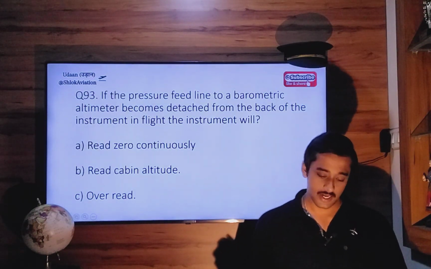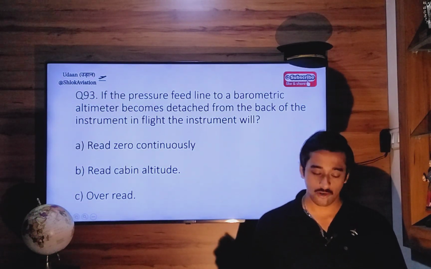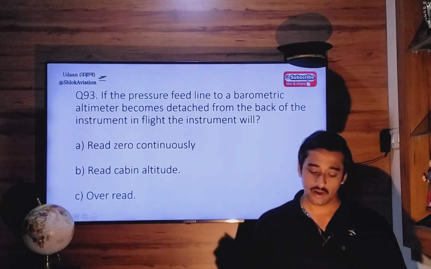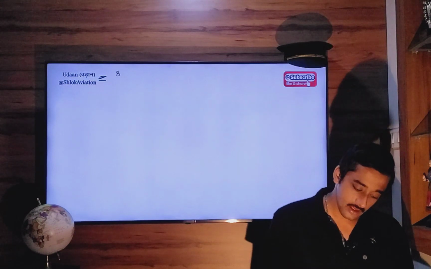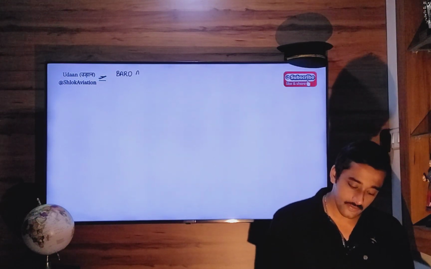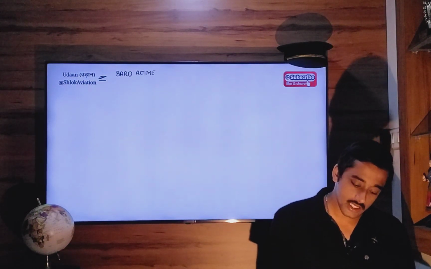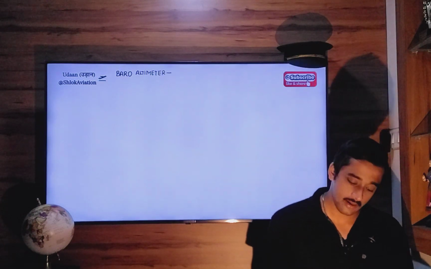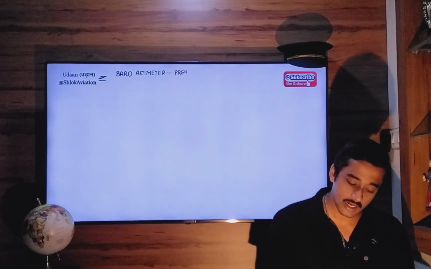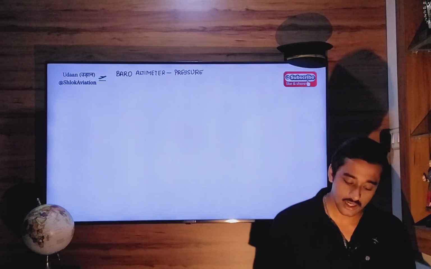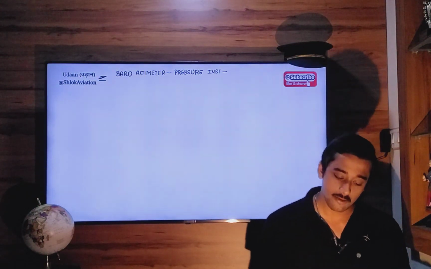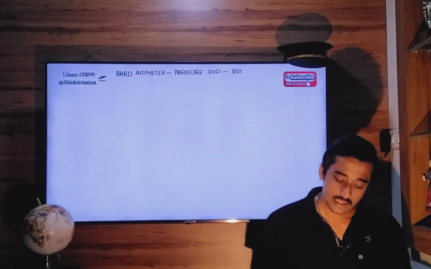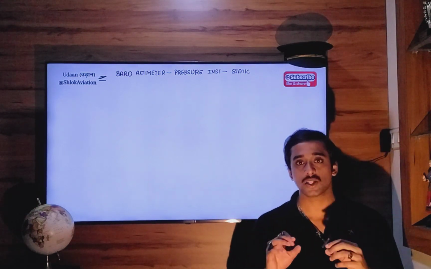If the pressure feed line to a barometric altimeter becomes detached from the back of the instrument, what will the instrument indicate? Now, your barometric altimeter is a pressure altimeter, or let's say a pressure instrument. That means it requires some kind of atmospheric pressure for its functioning, and that pressure is static pressure. Static pressure is nothing but ambient pressure, the pressure surrounding us right now.